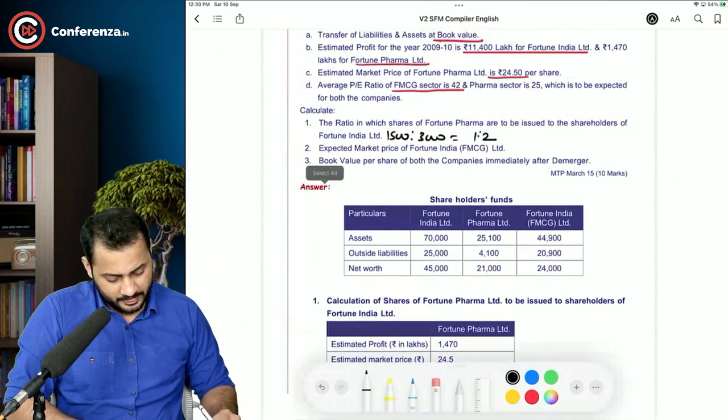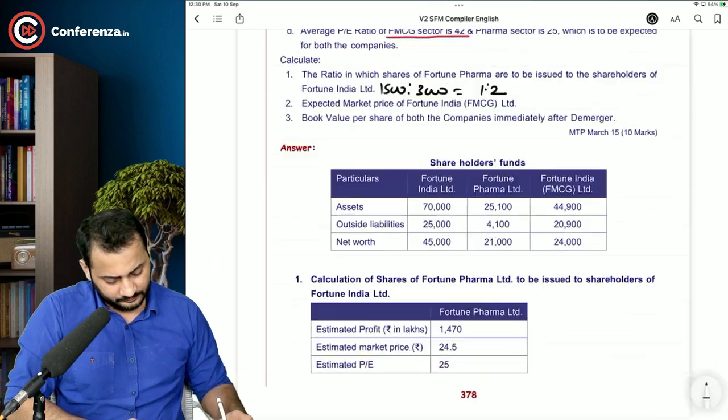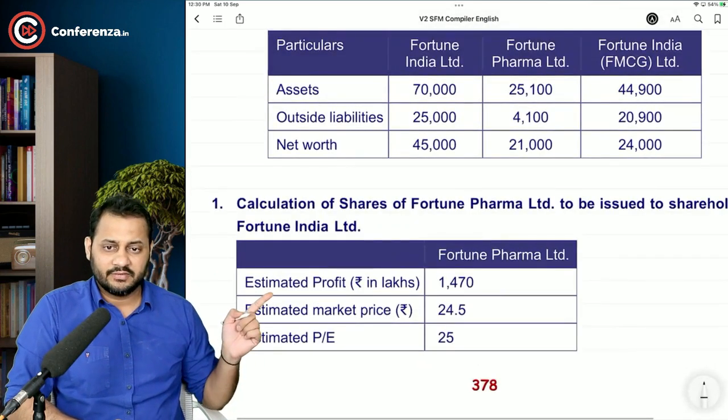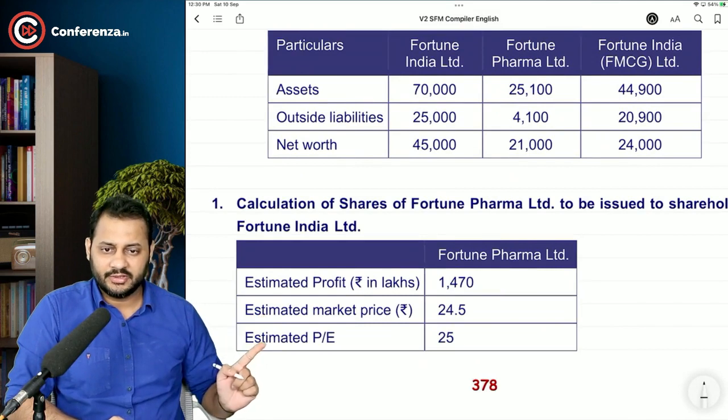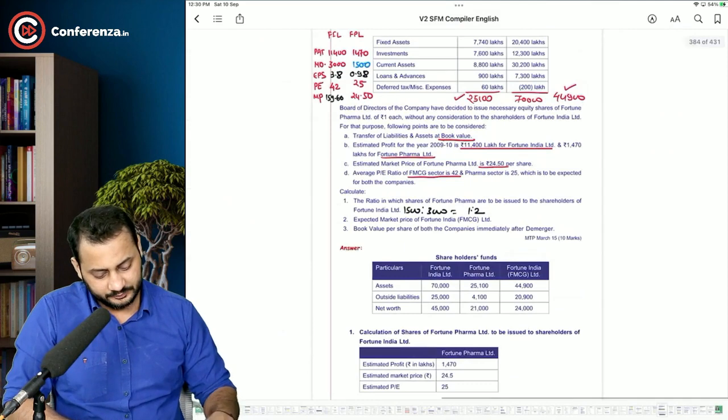See, 1470 is the estimated profit, market price 24.5, estimated PE ratio. With the help of these two, we will get the EPS.